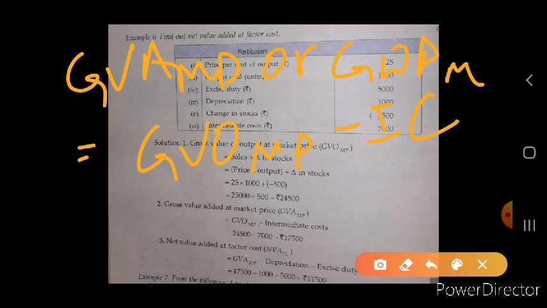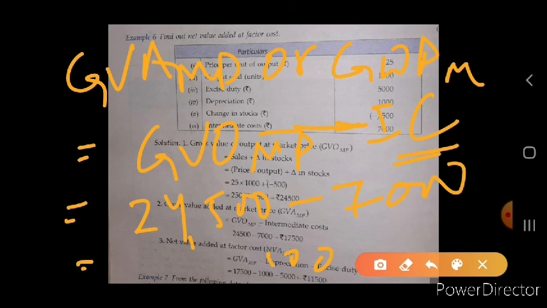So what is the value of GVO MP? 24,500 minus intermediate cost given here, 7,000. We get the value of 17,500. Now we have calculated the value of GDP MP or the GVA MP.